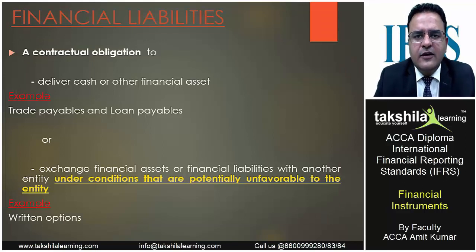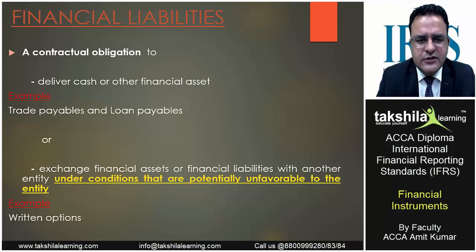Financial liability is the opposite of financial asset, in that now there is an obligation to deliver. We are liable to pay an amount either in the form of cash or by issuing shares. So if we deliver cash or other financial asset, the examples are trade payables or loan payables, we are required to settle these amounts. Or exchange financial assets or financial liabilities, that instead of paying cash, we may give away our financial assets, or financial liabilities with another entity under conditions that are potentially unfavorable to us. Since this is a financial liability now, we cannot decide it. The other party can decide it, and the condition will be potentially unfavorable to us because we are liable to pay this amount. The examples are written options.